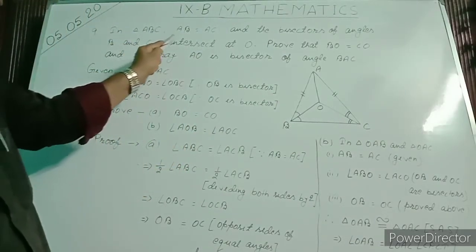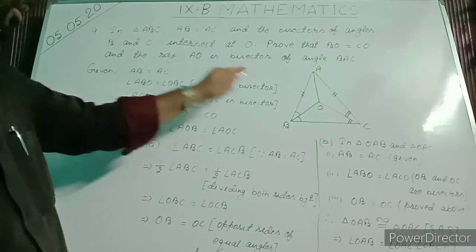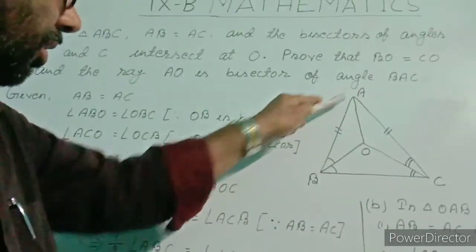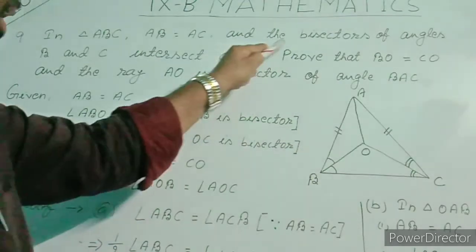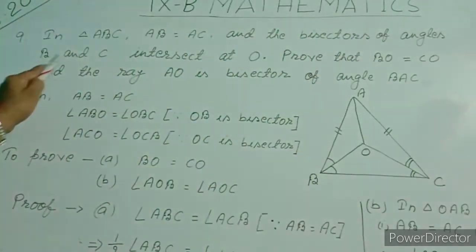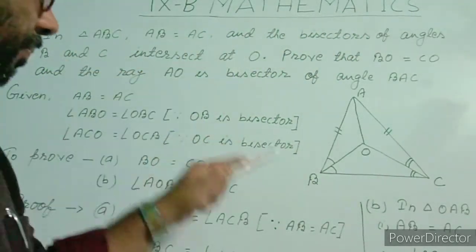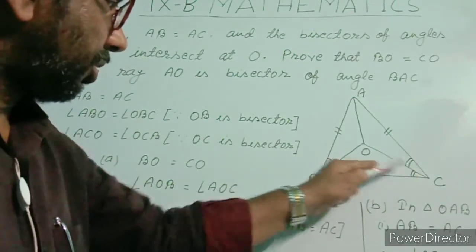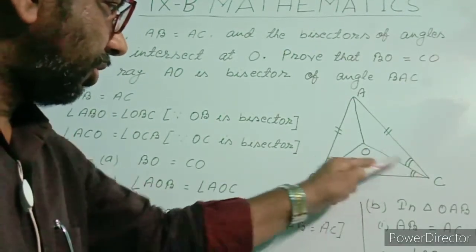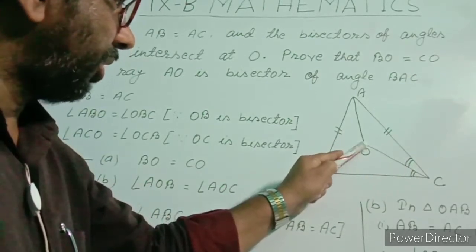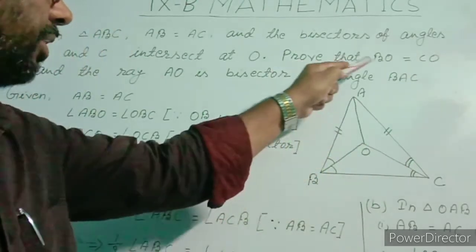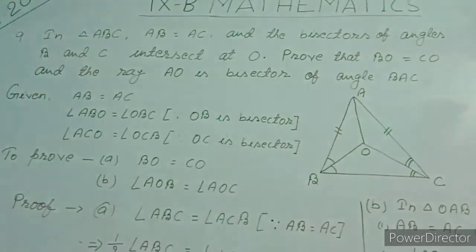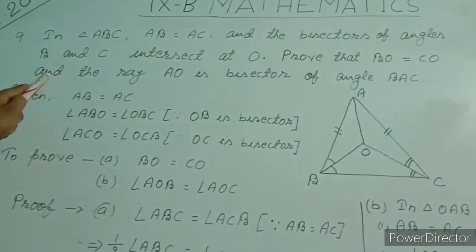In triangle ABC, AB equal to AC. This is triangle ABC, AB is equal to AC, and the bisectors of angles B and C intersect at O. This OB is the bisector of angle B and OC is the bisector of angle C. These two intersect each other at point O. Prove that BO equal to CO.